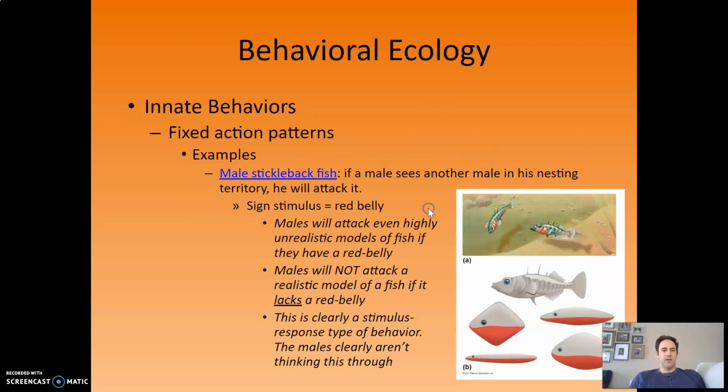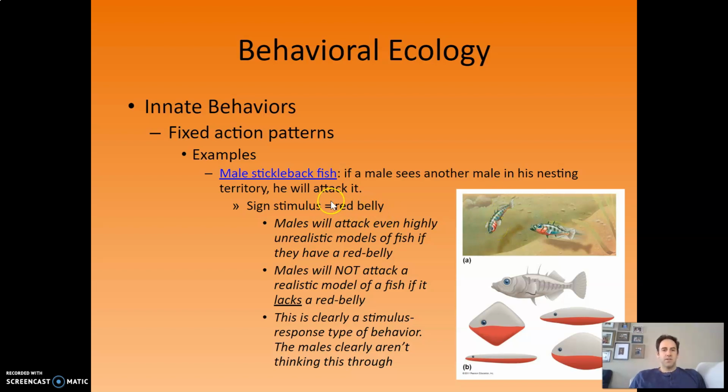So let me give you an example of this. In male stickleback fish, if a male sees another male in his nesting territory, he will attack it. In other words, males sort of carve out these little nesting territories, and the females will lay their eggs, and then the males can deposit sperm on that. Well, if some other male is coming into some original guy's territory, he's like, hey, get out of here. And so we know that the male stickleback fish will attack his rivals. Well, the question is, what triggers this behavior? And it turns out that the sign stimulus for this is the red belly that they have.